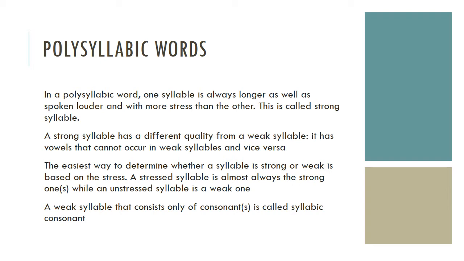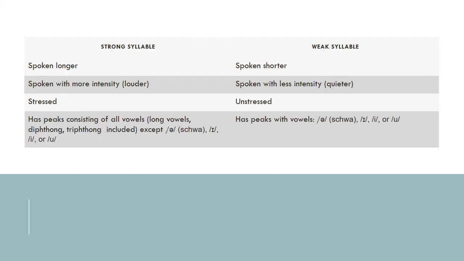The easiest way to determine whether a syllable is strong or weak is based on stress. A stressed syllable is almost always the strong one, while an unstressed syllable is a weak one. A weak syllable that consists only of a consonant is called a syllabic consonant. So there are some differences between strong syllable and weak syllable.